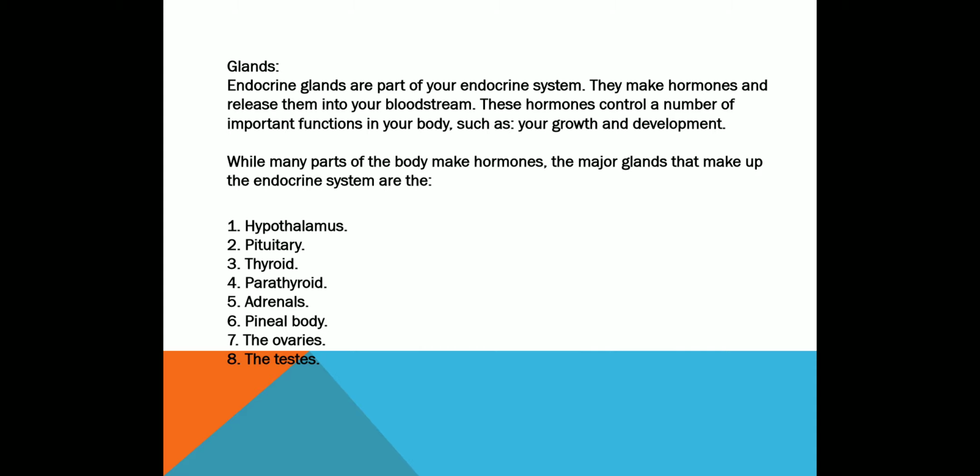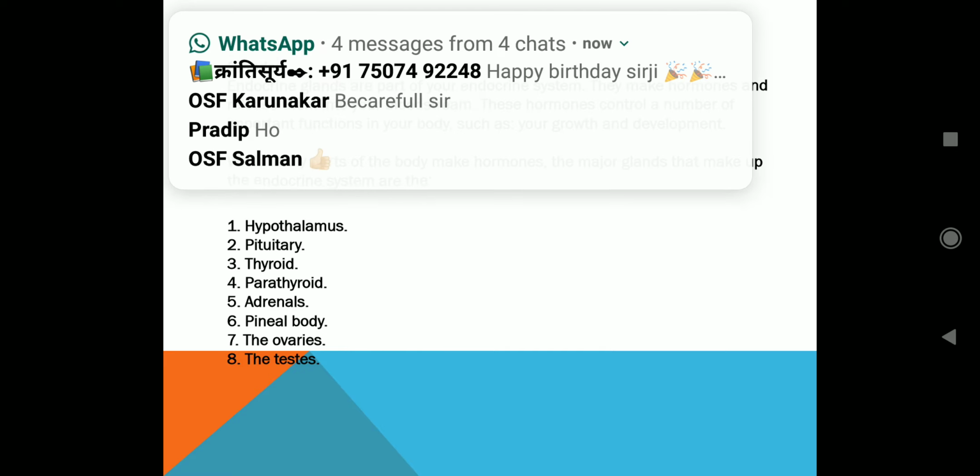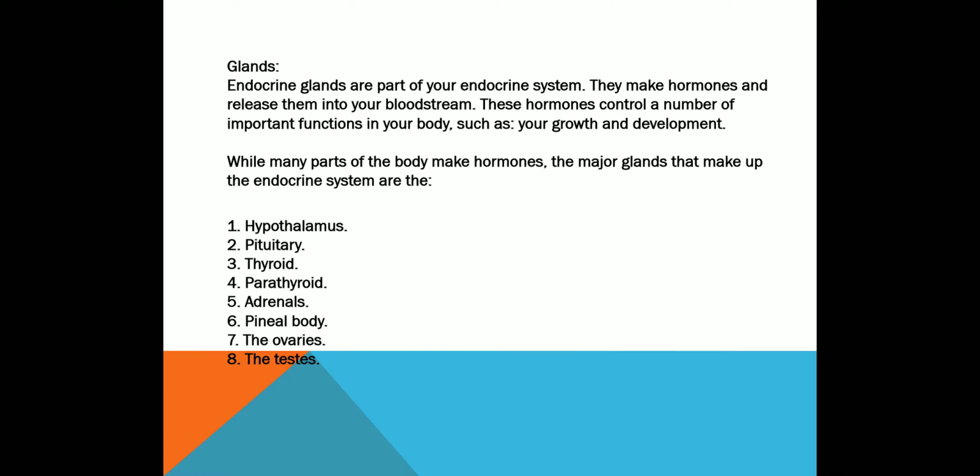While many parts of the body make hormones, the major glands that make up the endocrine system are as follows: the hypothalamus, pituitary, thyroid, parathyroid, adrenal, pineal, ovaries, and the testis glands. So these are mainly eight glands working in the human body, and they perform important structural and functional roles for the body.